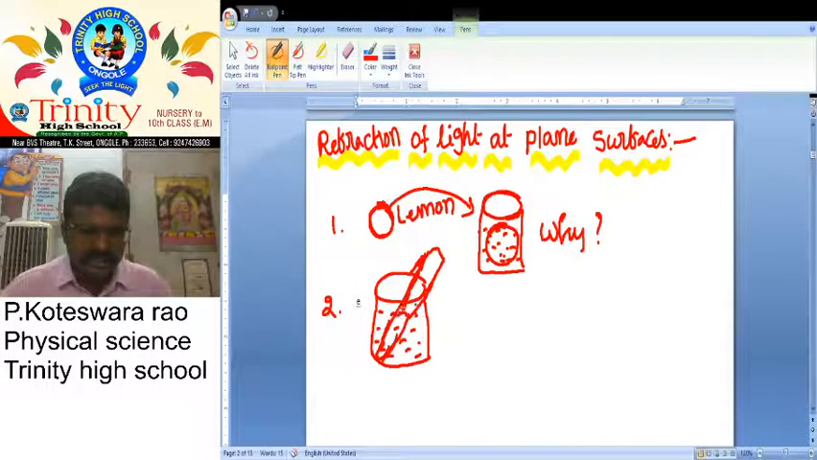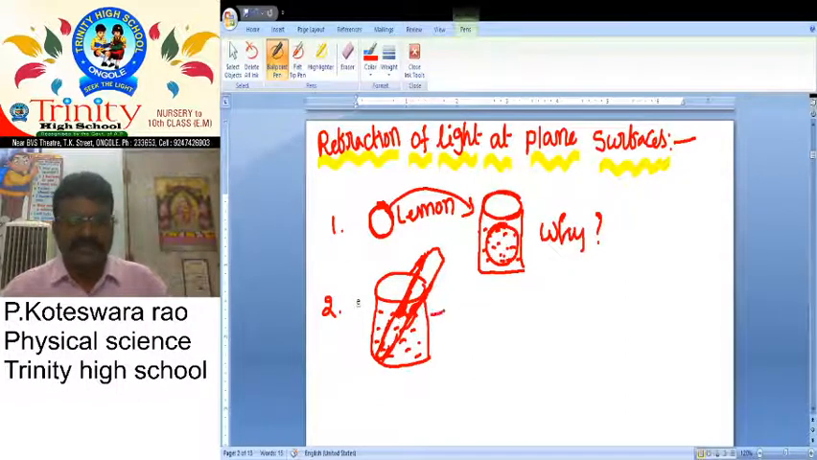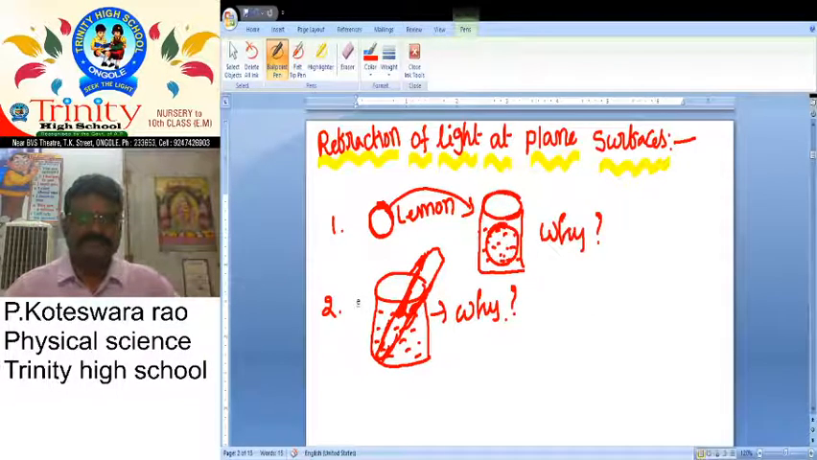At the boundary, we are observing from outside. Then we observe that at the surface of the water, it appears to be bent. Why does it appear like that? If you see vertically, from the top, we do not observe anything, but when we observe from outside, we can observe that it appears to be bent or broken. Why does it appear like that?